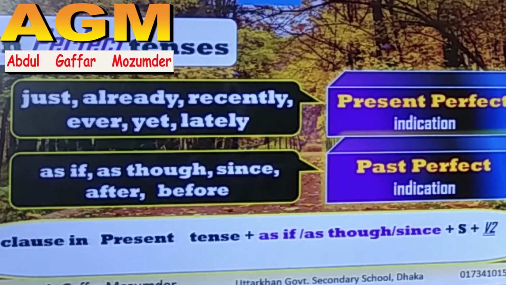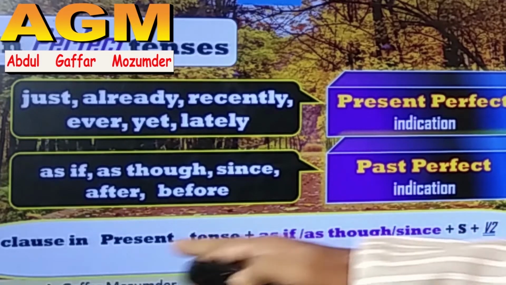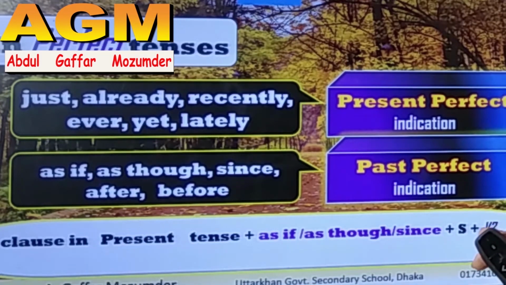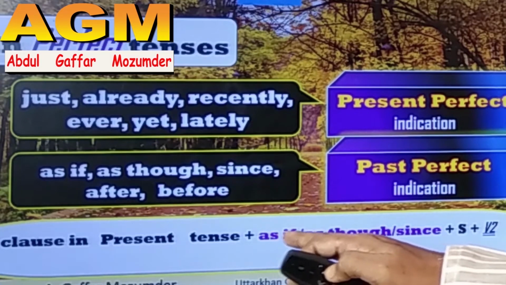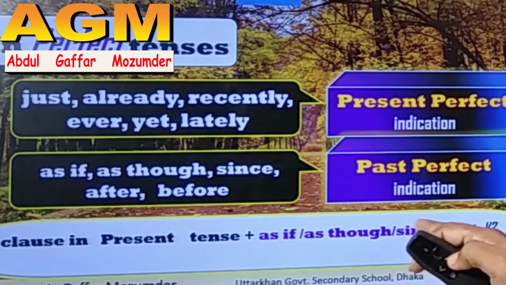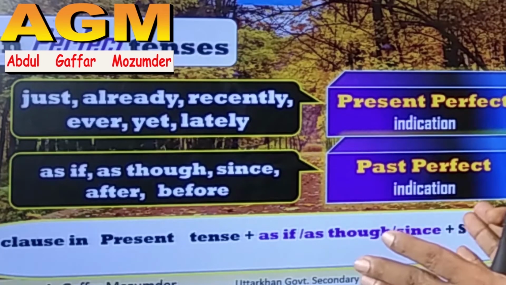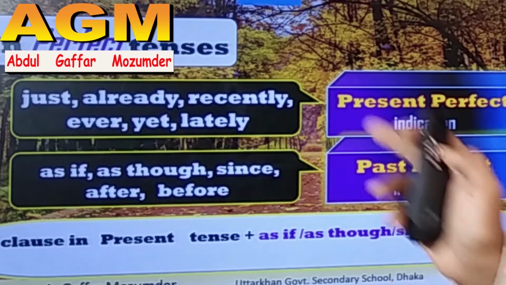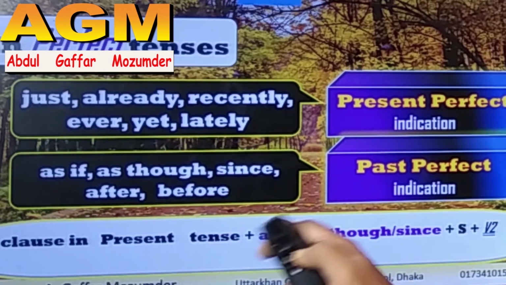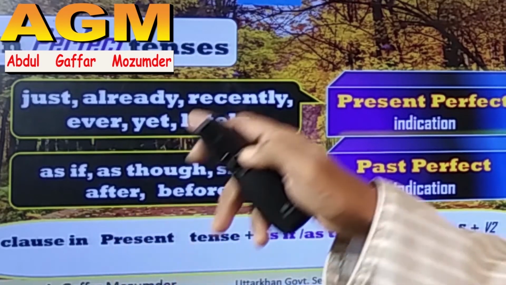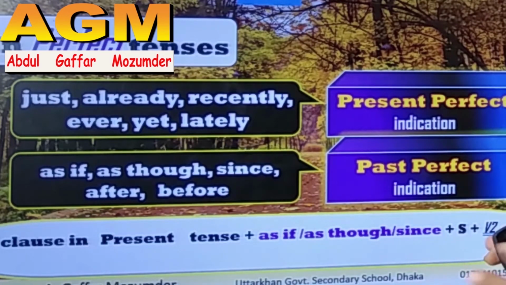In my previous tutorial, I discussed this, where we should use V2. This is a rule of V2. If as if, as though, or since comes in the middle of the sentence and the beginning clause is present tense, then the later clause will be subject V2.